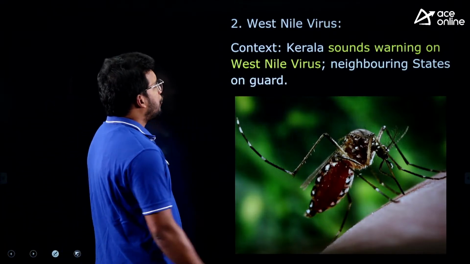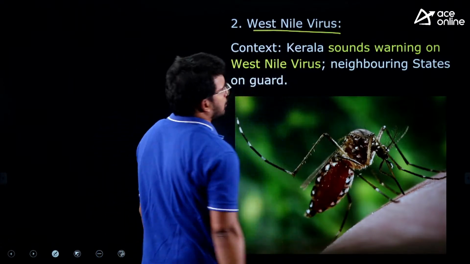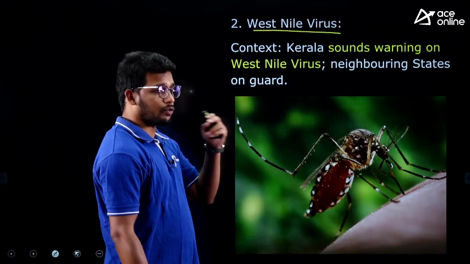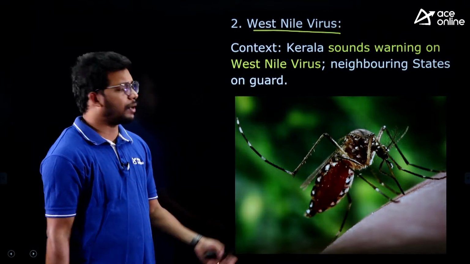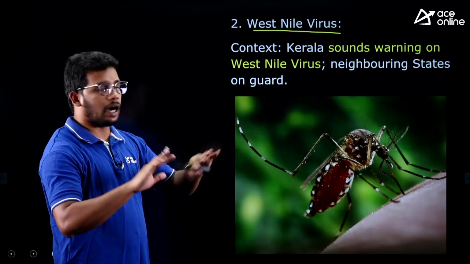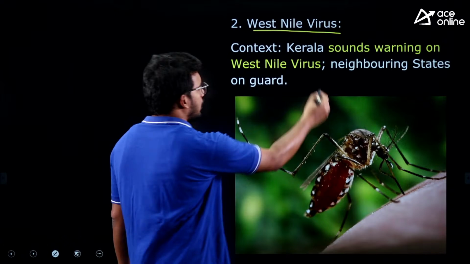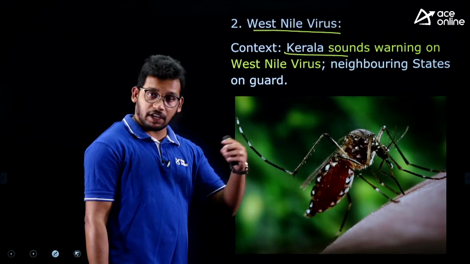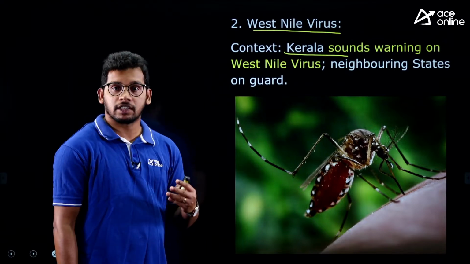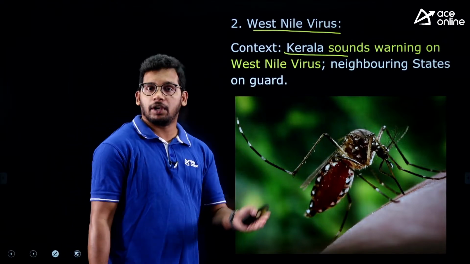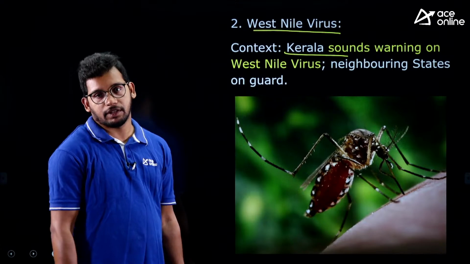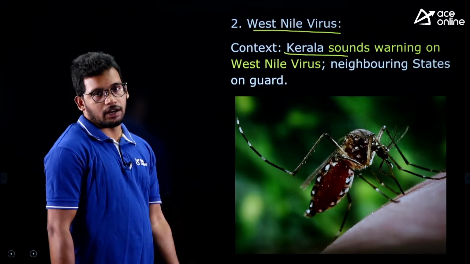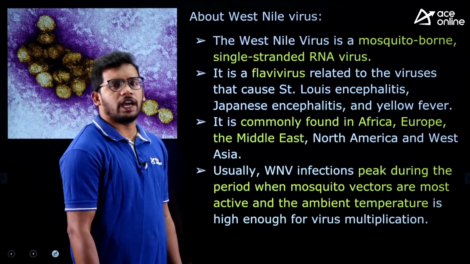Next one, West Nile virus. We have already discussed this 10 days back, but anyway, there was again a big article in The Hindu related to this particular disease. Kerala is facing certain issues, a lot of cases related to the West Nile virus, and the border states like Tamil Nadu and Karnataka are also being prepared for this. Because this may occur.